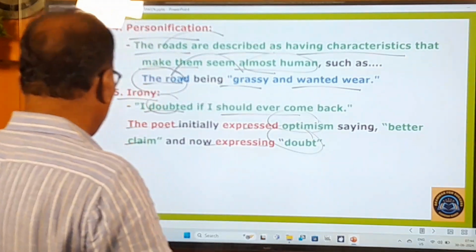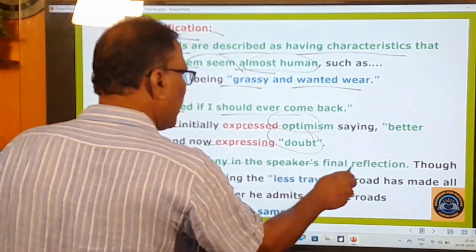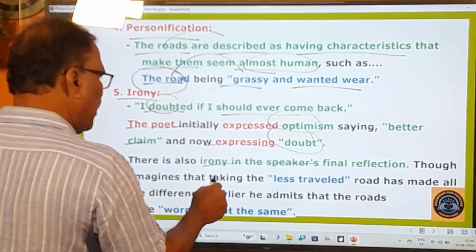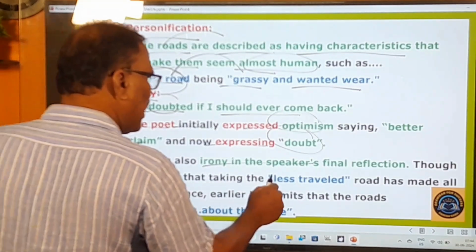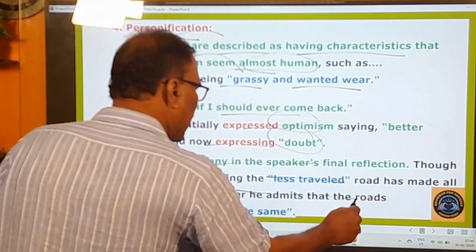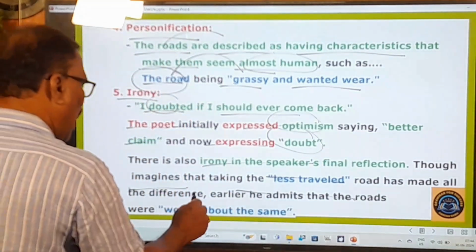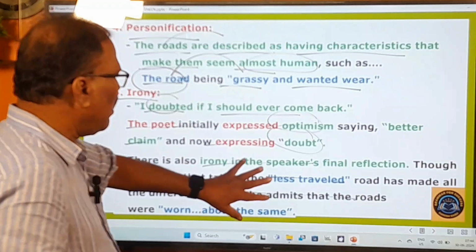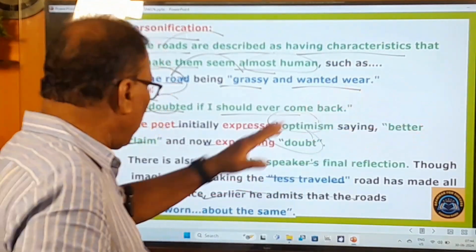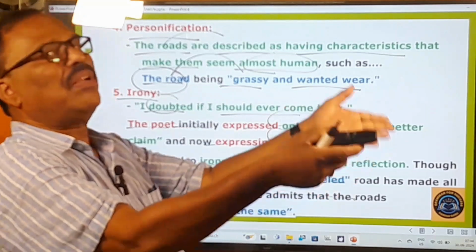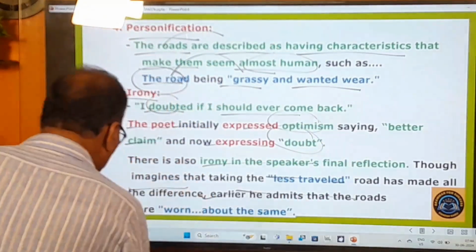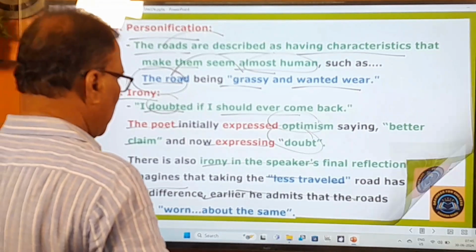So it's like that. So there is also irony in the speaker's final reflection. He imagines that taking the less traveled road has made all the difference. Earlier he admits that the roads were about the same. So here in the poem it is mentioned that the second road is less traveled, and next he says the two roads are equally traveled. So this is ironic.